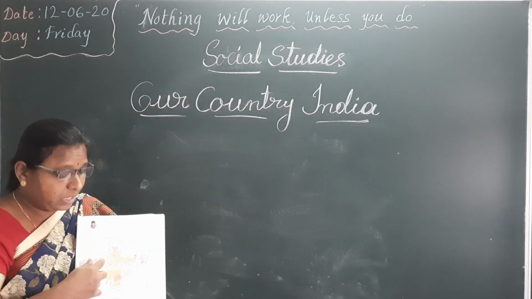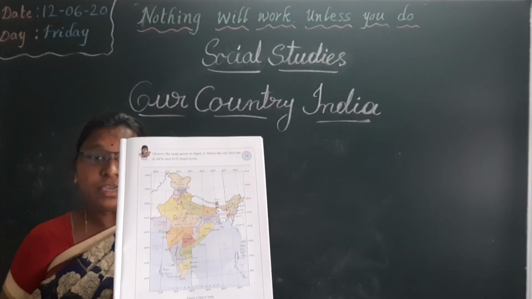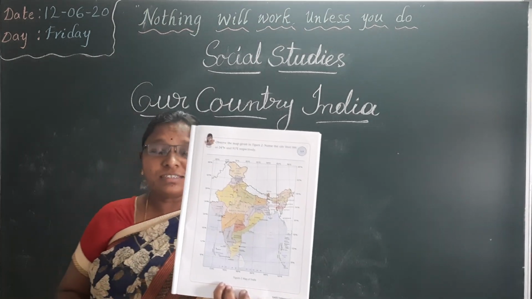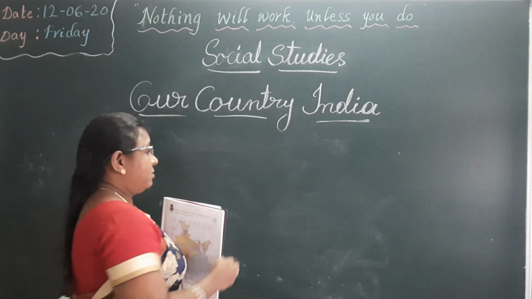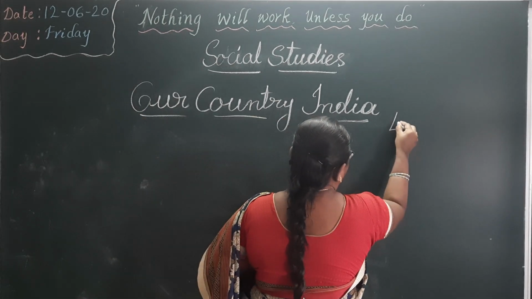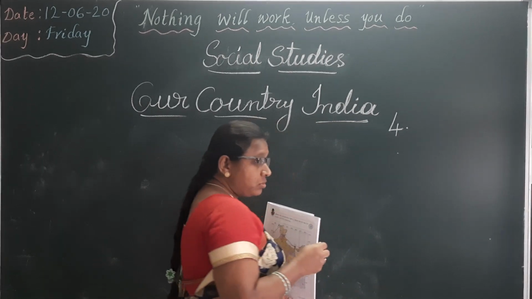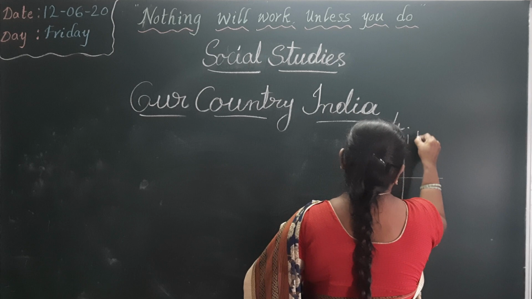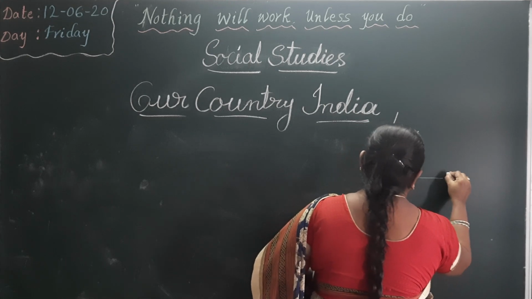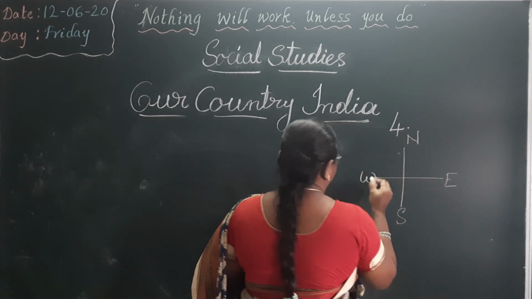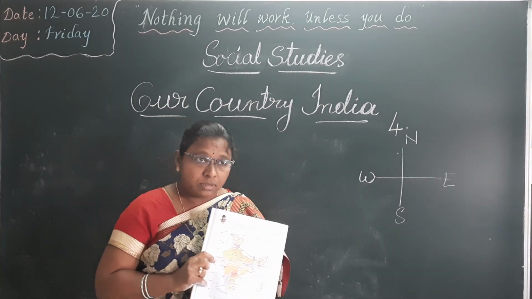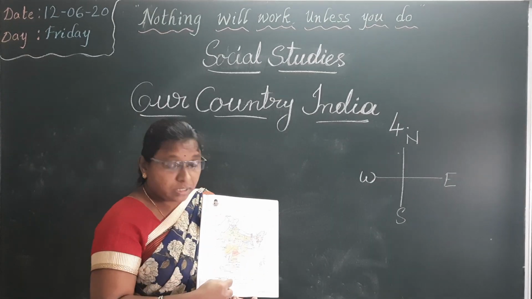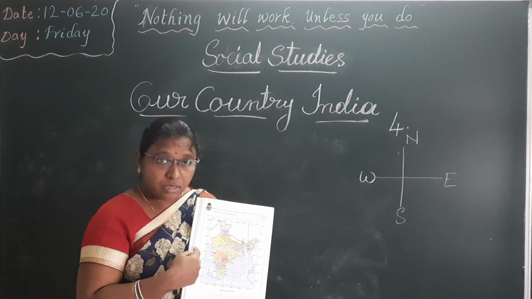Now, our India map. What is this? It is an India map. Do you know directions? How many directions are there? 4 directions. What are they? North, south, east and west. It is north, it is south, it is east and it is west.